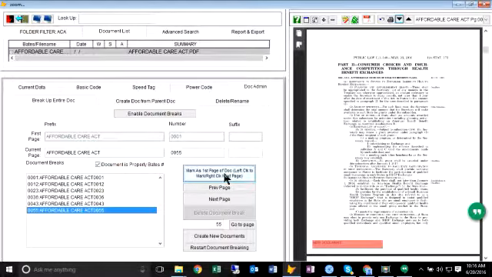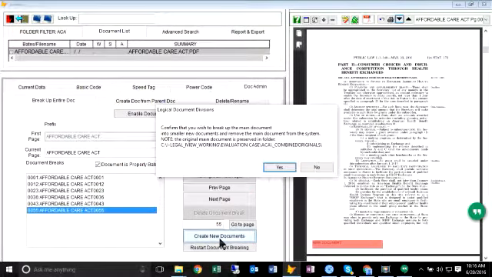Then once you're done, we have a couple options. There's restart document breaking. If you get into a document, and this happens to me all the time, you begin to break it, and then you realize this document is organized differently, you could restart document breaking. It'll simply erase all the breaks you've done and let you try again. So that's easy. But for our purposes, we've completed all the document breaking, and we're going to pretend, because I don't want to look at all 900 pages.